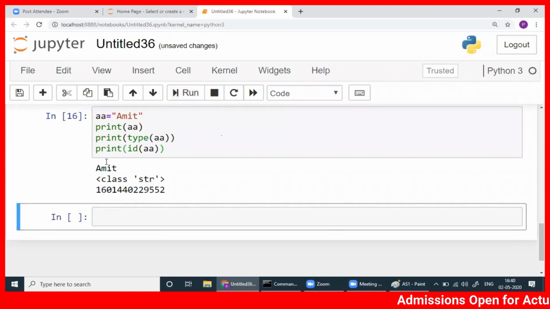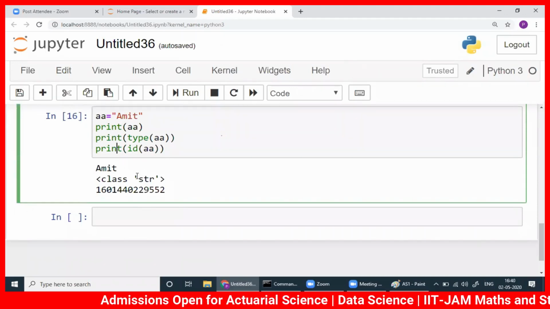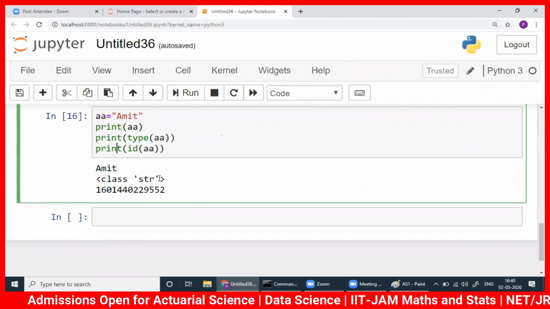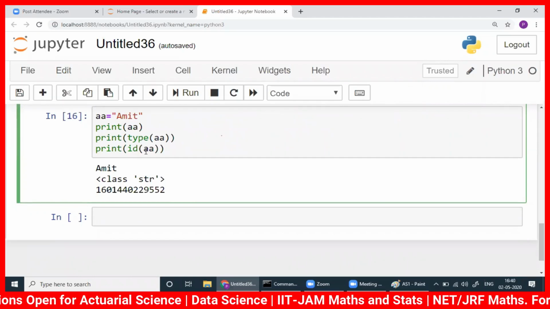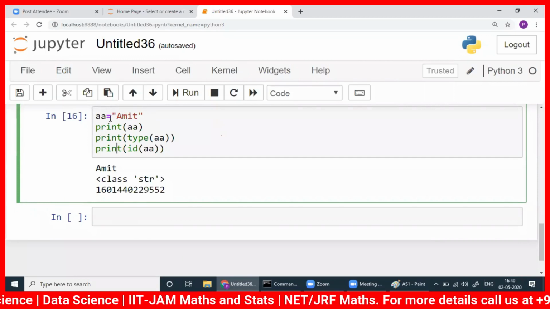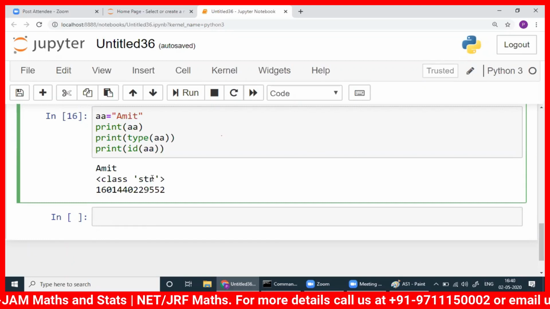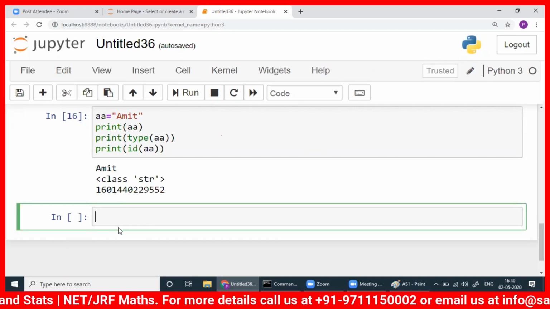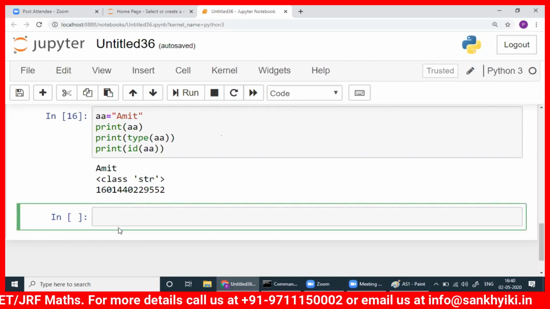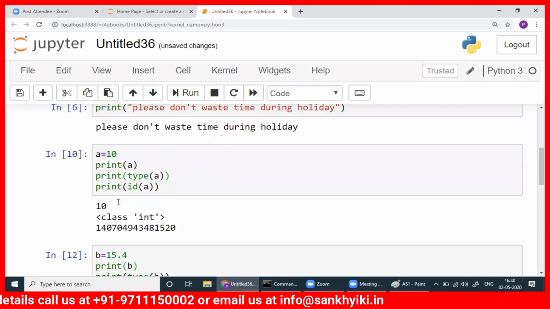Now the name is Amit. That is the first print statement. This command print gives you Amit, and print type of A, the type is str, string, and then we have the ID of A. So remember, if you want to print any name, you have to write within quotes. This is string type. Now suppose I will make a list here, A. If I define A, this A will no more be there.